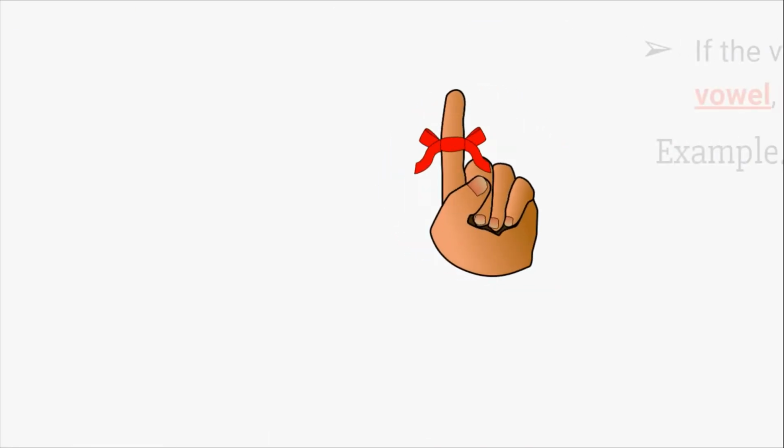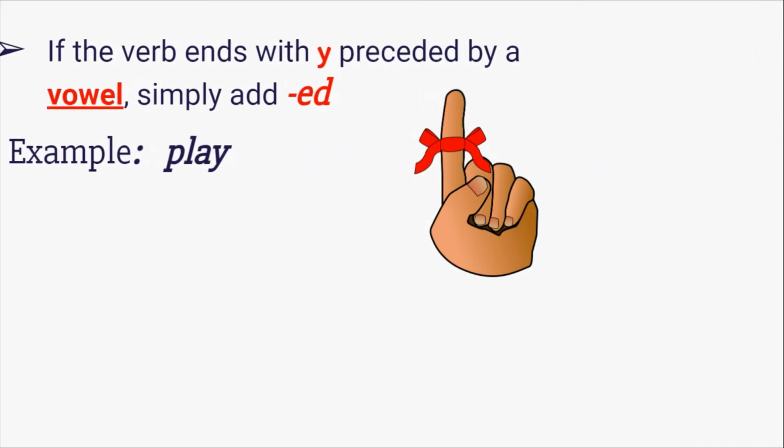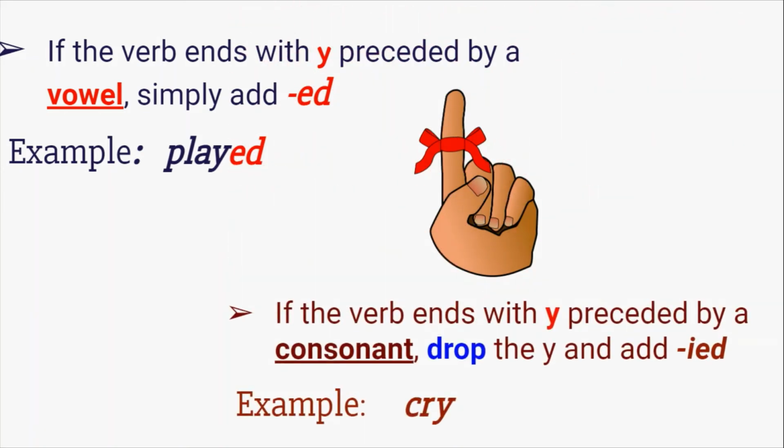Okay. So just remember, okay? If the verb ends with a Y preceded by a vowel, simply add ed, like in the word play, played. Yes. If the verb ends with a Y preceded by a consonant, drop the Y and add IED, like in the word cry.